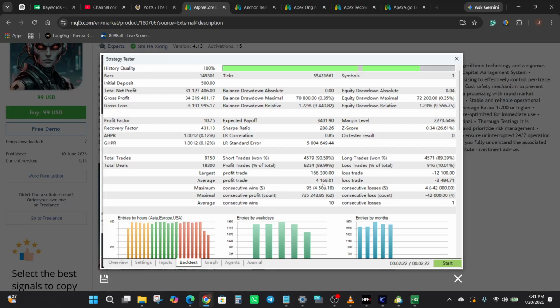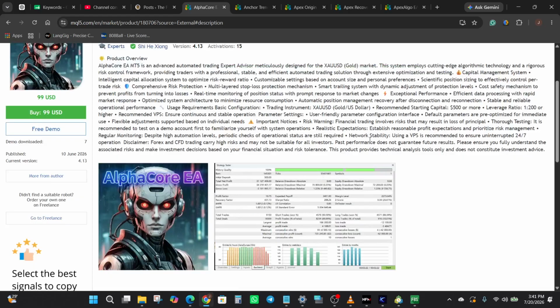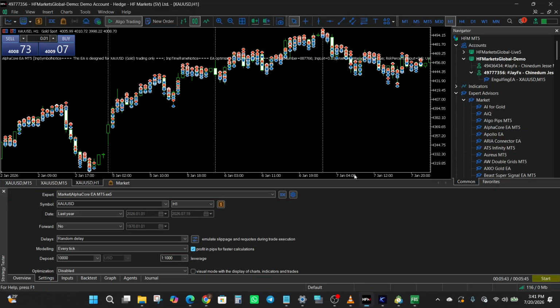Average profit was 4,168.01, and the average loss was 3,484.71. In this case, the average risk to reward ratio was not exceptional because the difference between the average profit and average loss was not so wide. Okay, but let's head over to our strategy tester right away.